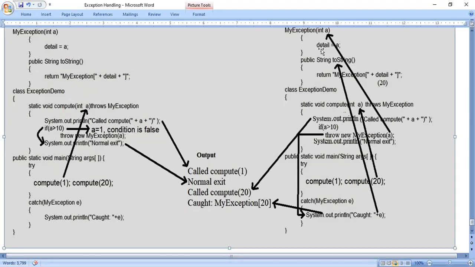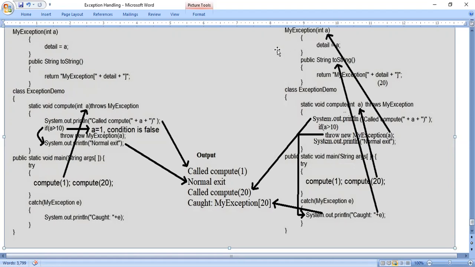Okay. Next. So this much it happens. I hope you people are getting it. So 20 greater than 10, the condition is true. Throw new MyException of a: the value is copied to a, that is 20. 20 will be copied to detail. Now detail value will be 20.